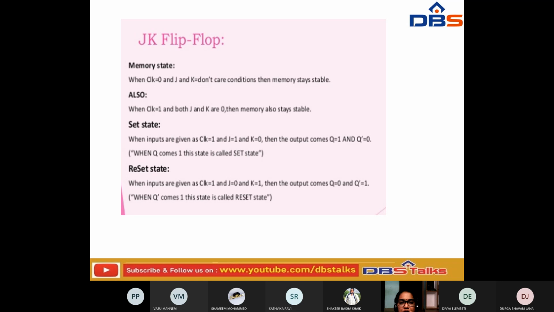So then what is the set state? When the inputs are given as clock is equal to 1, J is equal to 1 and K is equal to 0, then the output comes Q is equal to 1 and Q dash is equal to 0. So when Q becomes 1, this state is called a set state. Then what is a reset state? See, when the inputs are given as clock is equal to 1, J is equal to 0 and K is equal to 1, then the output comes Q is equal to 0 and Q dash is equal to 1. So when Q dash becomes 1, we can say this state is the reset state. Okay.